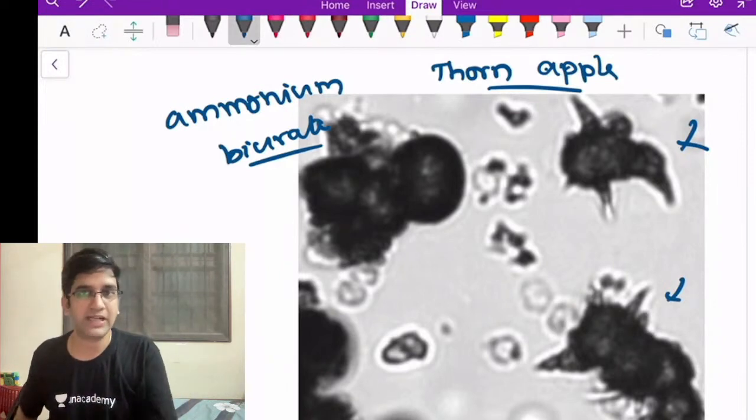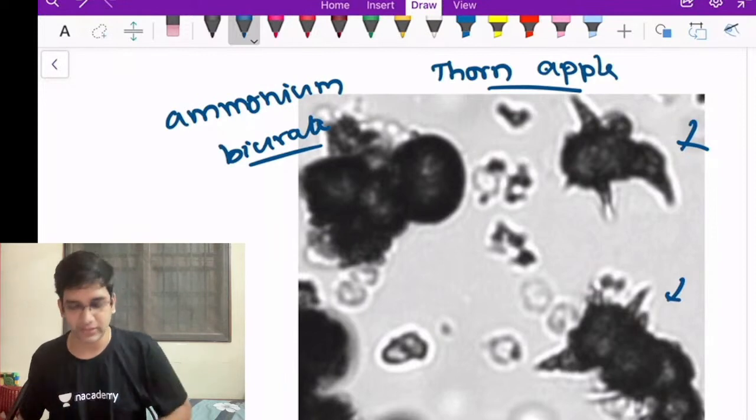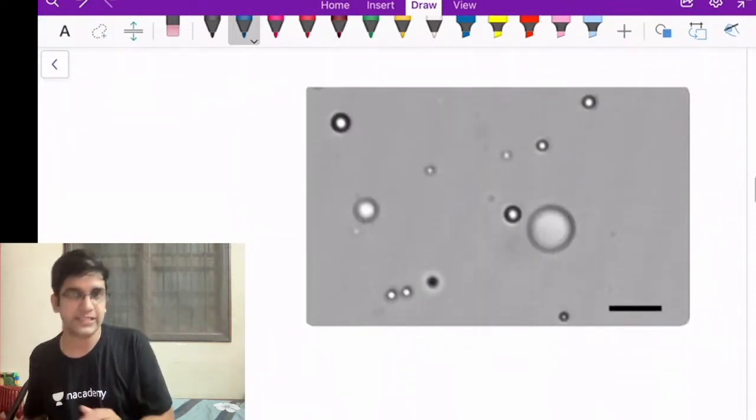So an examiner might ask you this question. I have to repeat the test. It's a stored urine, contaminated urine. That's all, fine. What do you think this is?